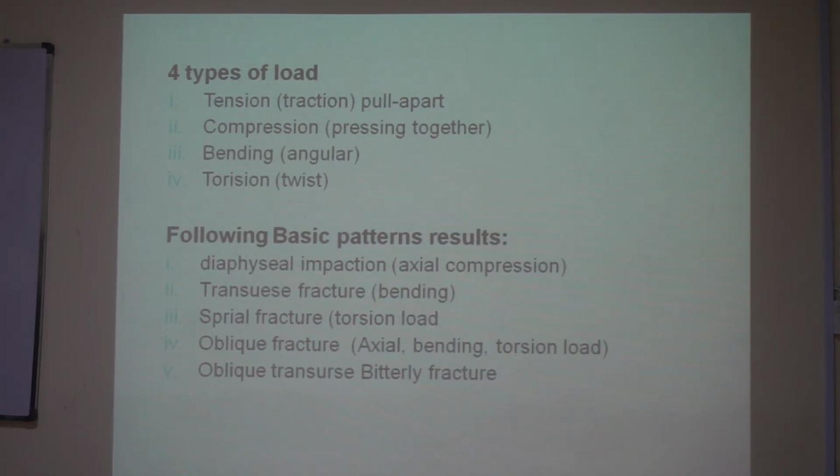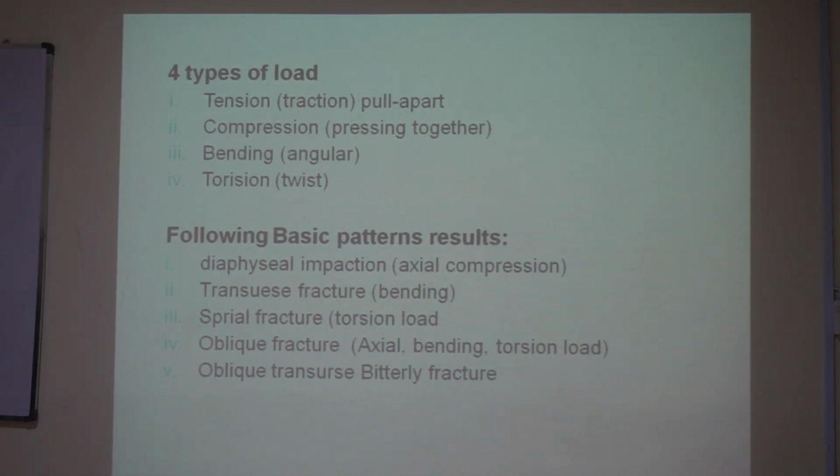The bone is under torsion load, it results in a spiral fracture, right? एक transverse होता है, एक longitudinal होता है, एक spiral है. In this type, the spiral fracture will occur.